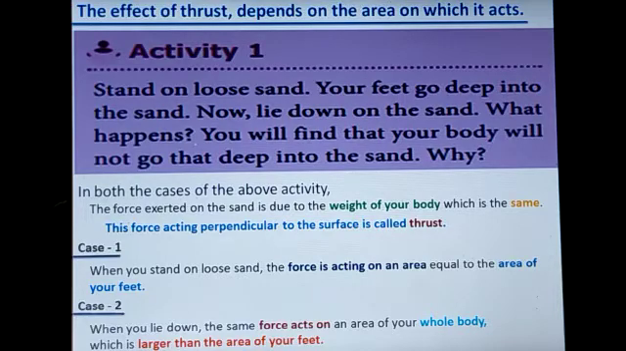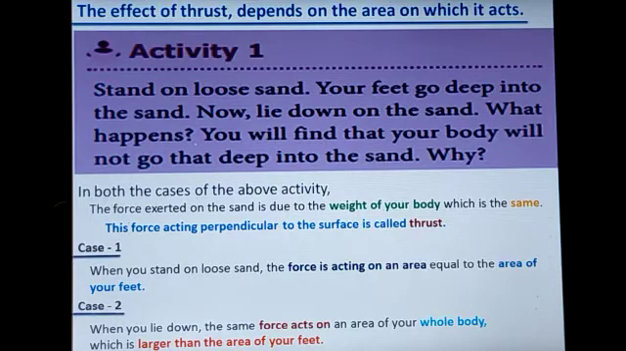The effect of thrust depends on the area on which it is applied. Listen, activity 1. Stand on loose sand. Your feet go deep into the sand. Now lie down on the sand. What happens? You will find that your body will not go that deep into the sand. Why? Able to follow the activity?